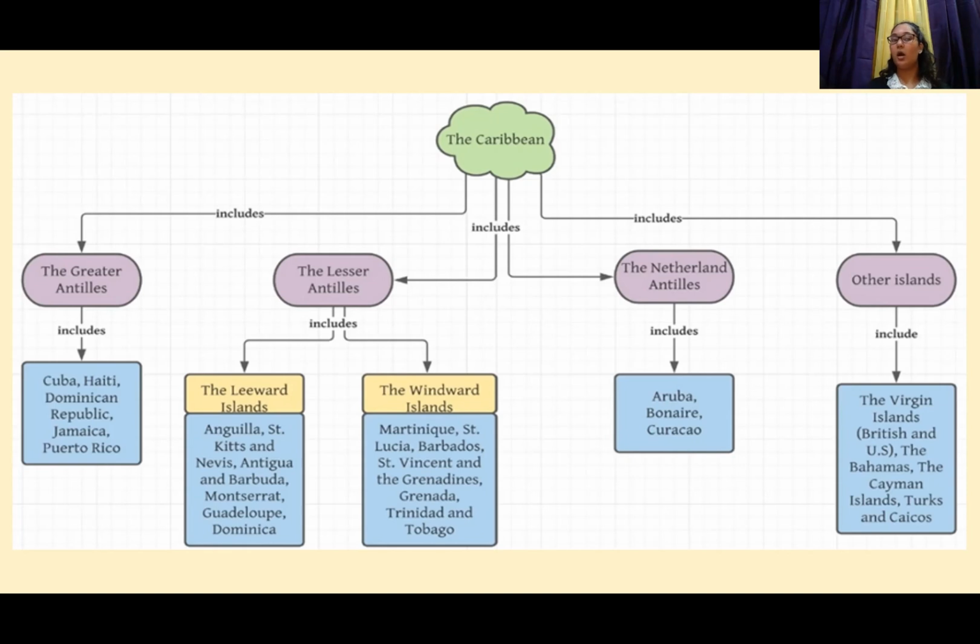So somebody can tell me how they'll remember where the Greater Antilles is on the map. Right. G comes before L, right? That's a good way. And also the maths example that I gave, 10 is greater than 9. Greater is above lesser. So I want somebody to explain the Lesser Antilles to me now. Thank you. You're going good, right? The Leeward Islands and the Windward Islands. Very good. And tell me which one is where, and tell me how you remember it.